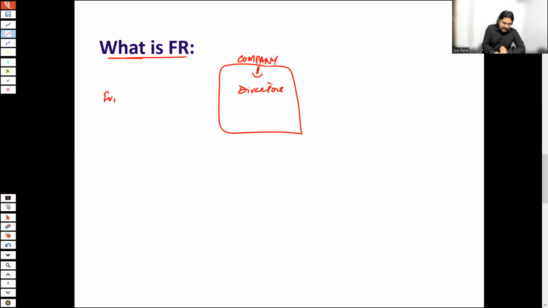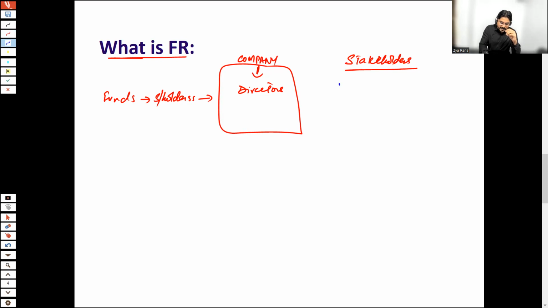But in this company, funds are invested by shareholders. Shareholders are the actual owners, but they are not running the business. The persons who are running this business are the directors of the company. Plus, multiple stakeholders are also connected with the company's activities. What is the definition of a stakeholder? Anyone who is directly or indirectly affected by the company's activities. So all of those persons are the stakeholders of the company.